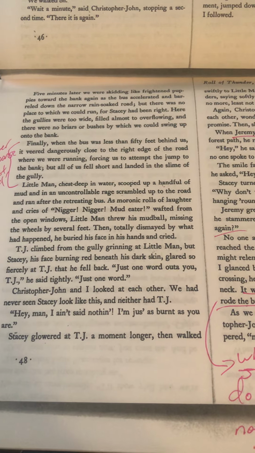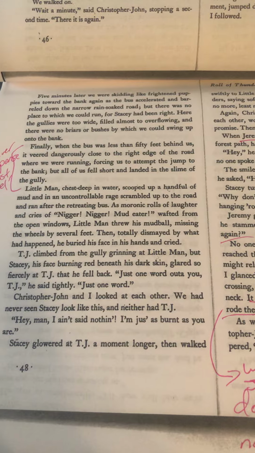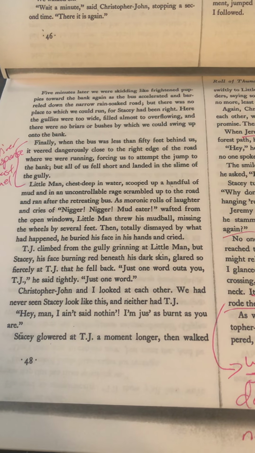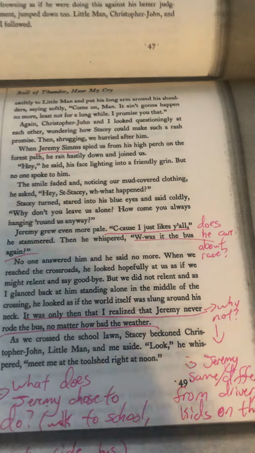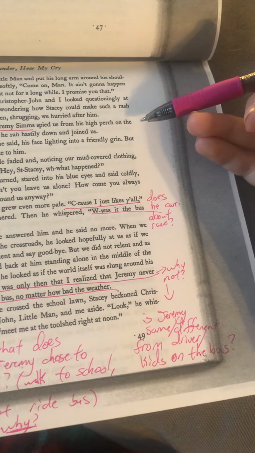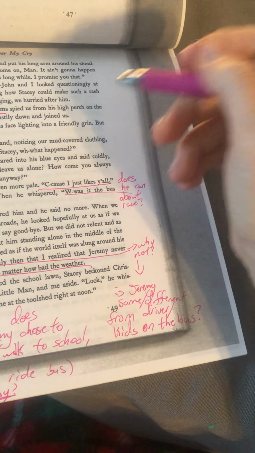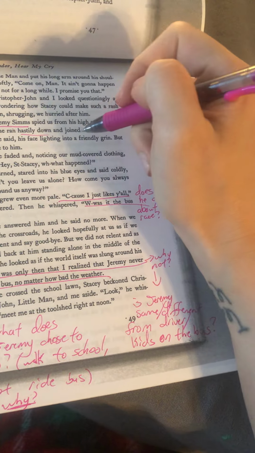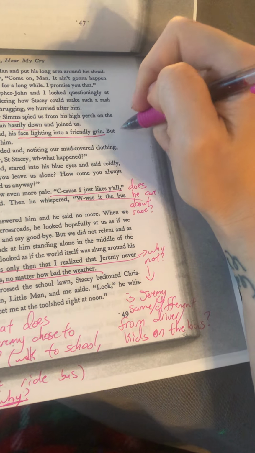So think about, what's this show us about them? Think about the responses of the kids on the bus too. It's not just the bus driver that's acting this way. So based on all that, when we get to page 49 and Jeremy shows up, it says, Jeremy spied us from the high perch on the forest path. He ran hastily down and joined us. So he's running, and then he's got his face lighting into a friendly grin, but no one spoke to him.